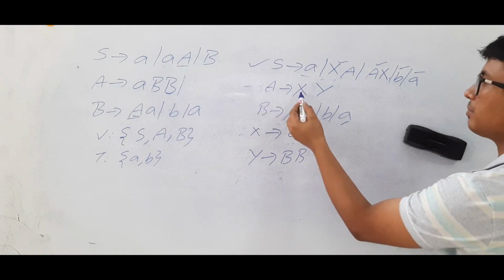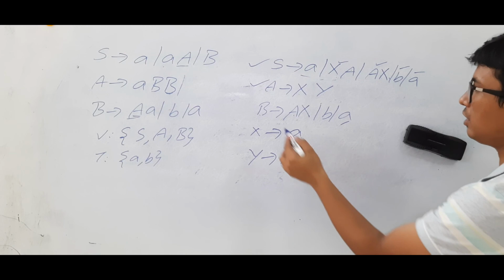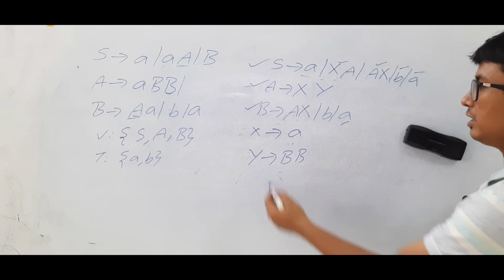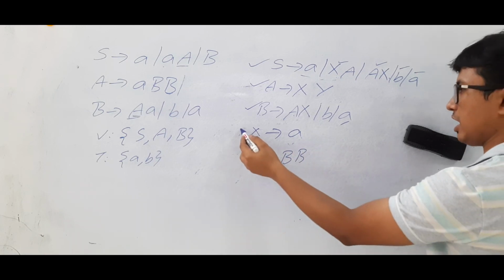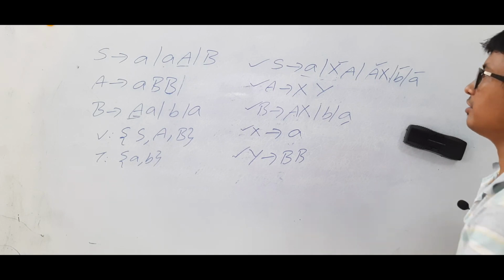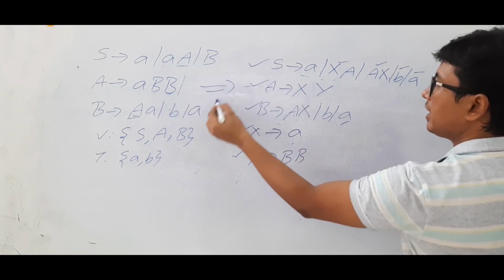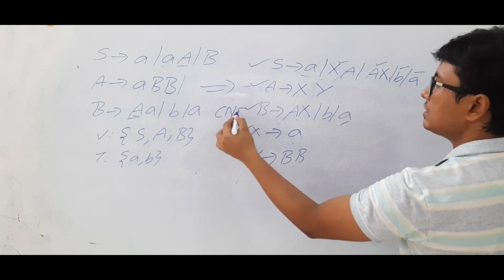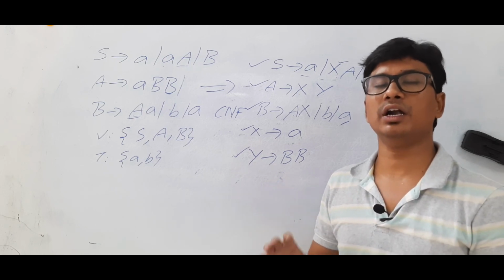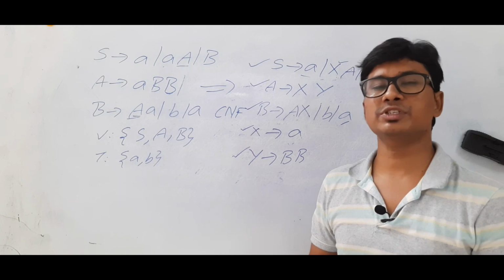A variable determines a variable is allowed, a variable determines a terminal is allowed in the CNF. So I can say that this entire CFG I have converted into an equivalent CNF form. I hope with this example you have understood how to convert a context-free grammar to a Chomsky normal form.